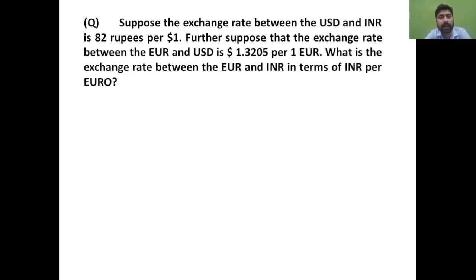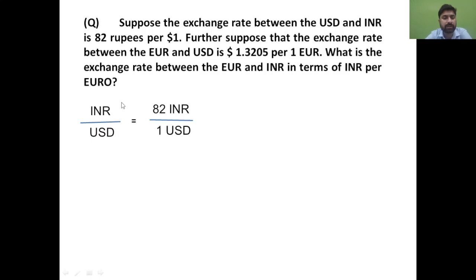And that is your 82 rupees for $1. Okay, further you have another currency pair information available to you as your Euro in relation to USD. That means 1 euro could buy $1.3205. Okay, so now you need to find out the relation of rupees with respect to Euro.